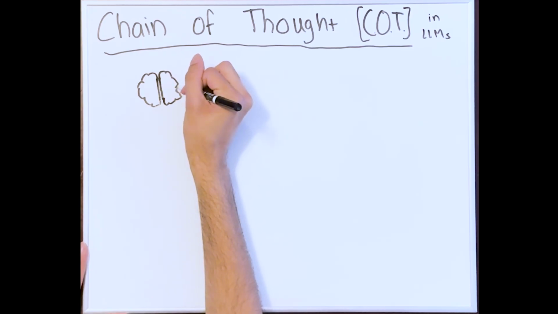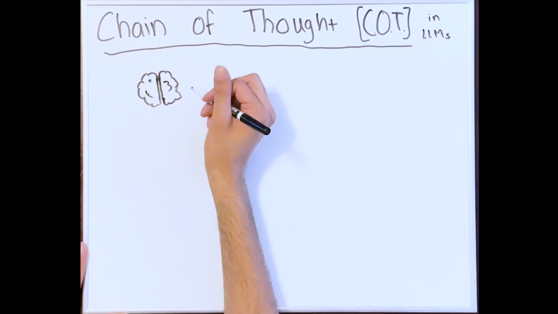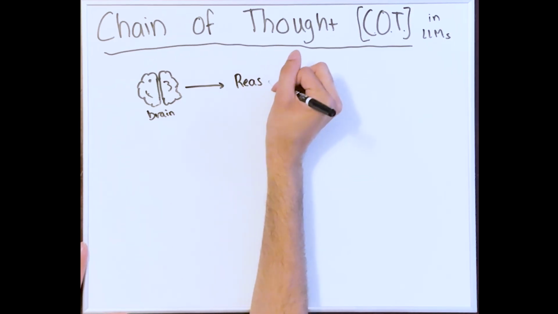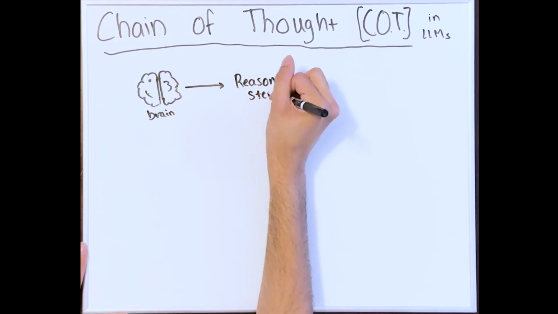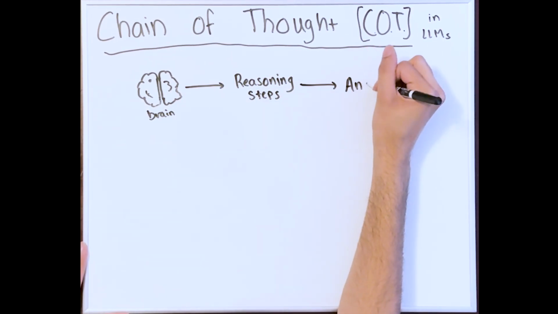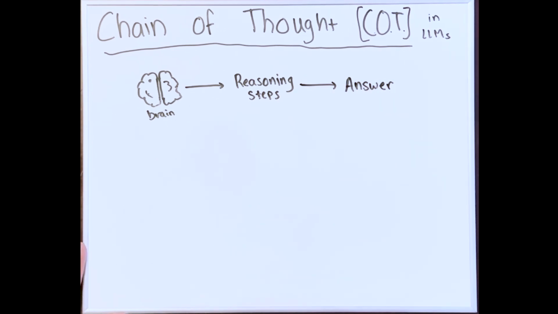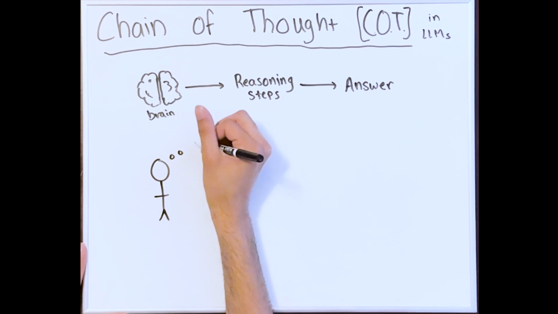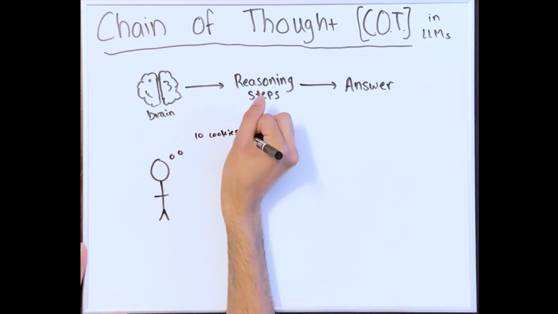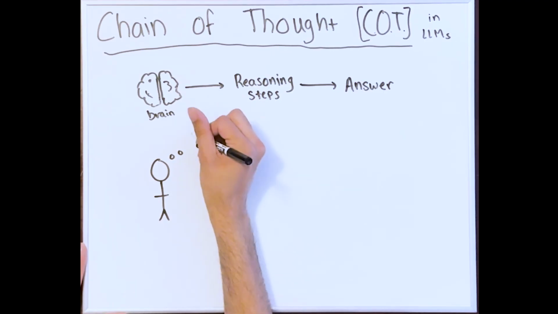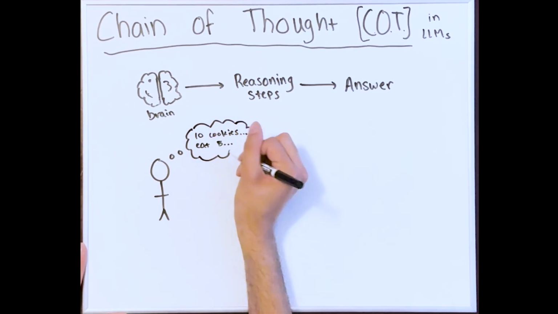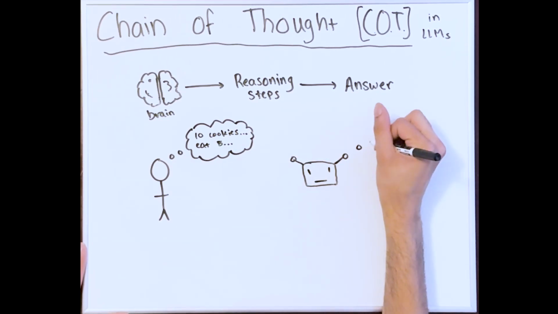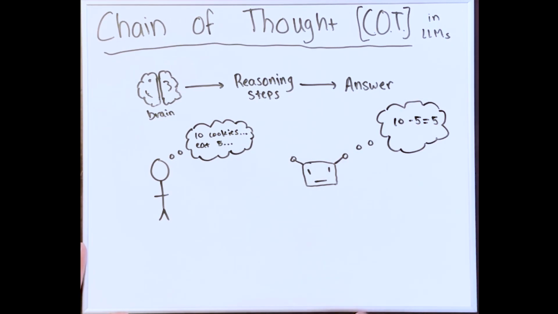Chain of thought refers to when an LLM generates a sequence of reasoning steps before producing a final output, like when humans think and reason before they act. For example, if I ask you a question like, if I have 10 cookies, then eat 5 cookies, how many do you have left? You need to reason a bit to answer this question. We need to say, okay, we have 10 cookies, then we eat 5. 10 minus 5 is 5, so we have 5 cookies left. And if you ask an LLM that same question, it'll probably give you the right answer.